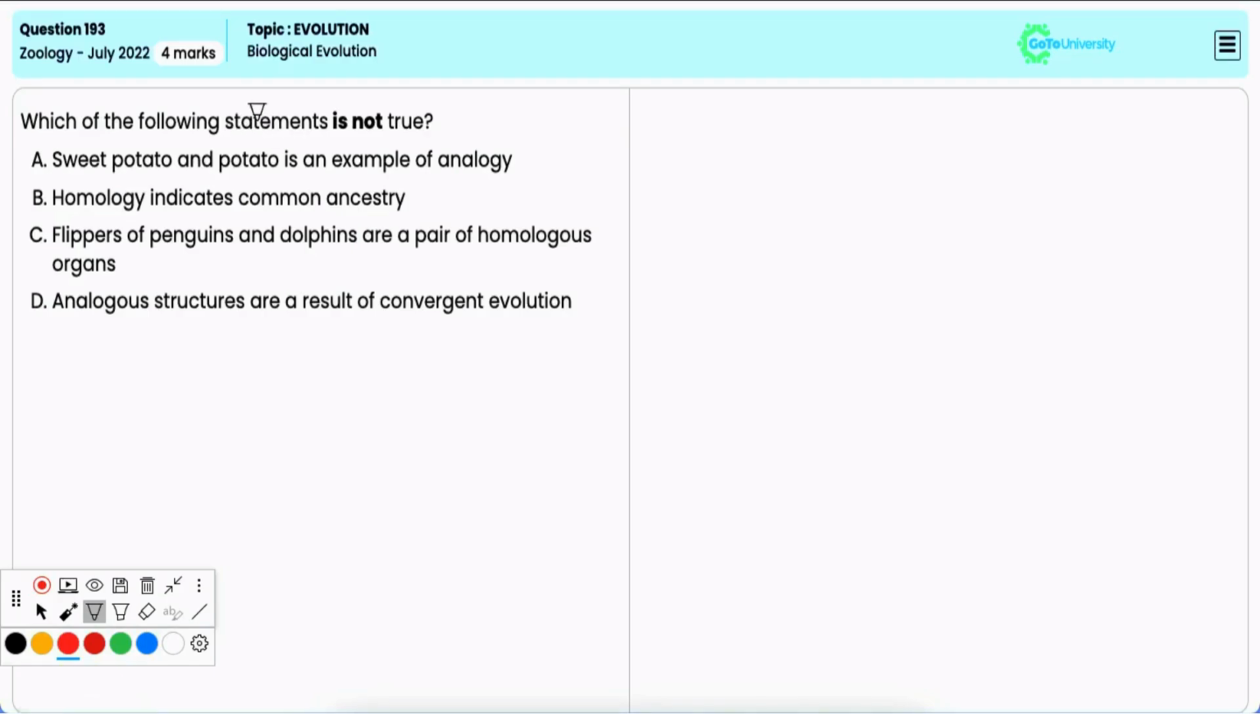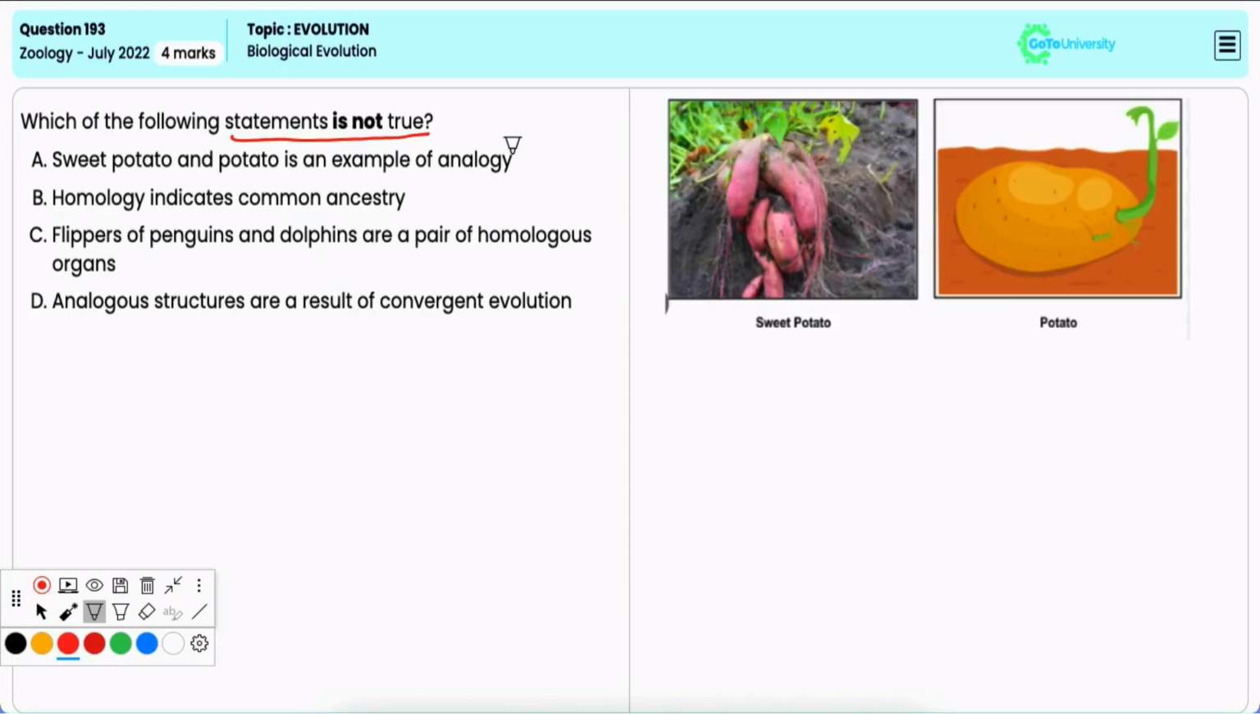In this question, you have to identify the statement which is not true. Option A, sweet potato and potato is an example of analogy. Now it is true. Sweet potato and potato are examples of analogous organs as they perform similar functions, that is, storage of food, but have different origins. Sweet potato is a modified root and potato is a modified stem. Hence, it is incorrect option.